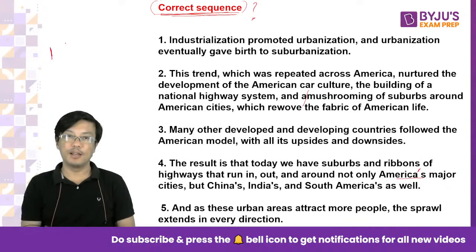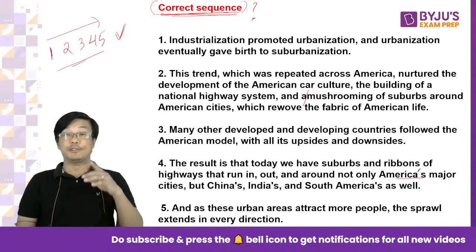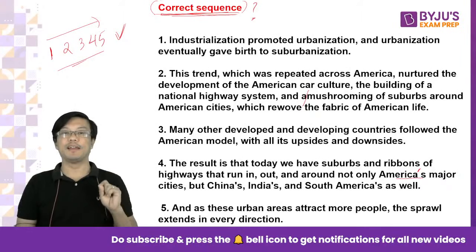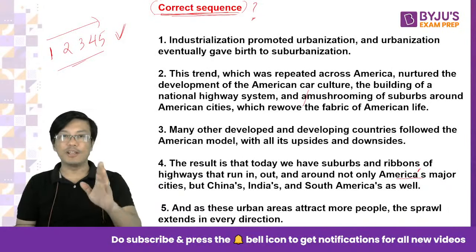The answer is 1, 2, 3, 4, 5. Exactly as it is given. This is the correct answer. 1, 2, 3, 4, 5. Right. So this is again something which happens with many people, right? There is nothing which says that the given sequence is wrong.